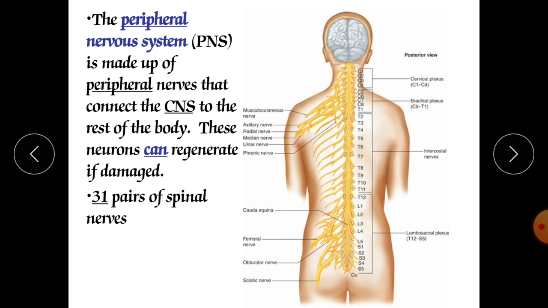There are 31 pairs of spinal nerves. Here you can see the spinal nerves which emerge from the spinal cord. And there are 12 pairs of cranial nerves which come from the brain.